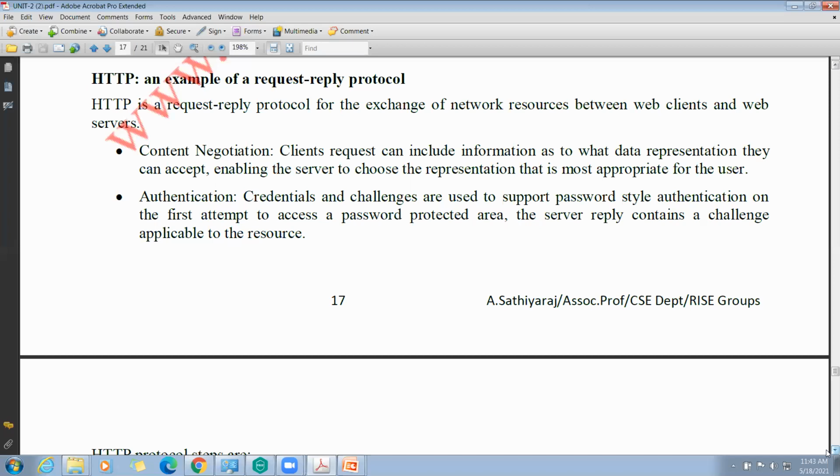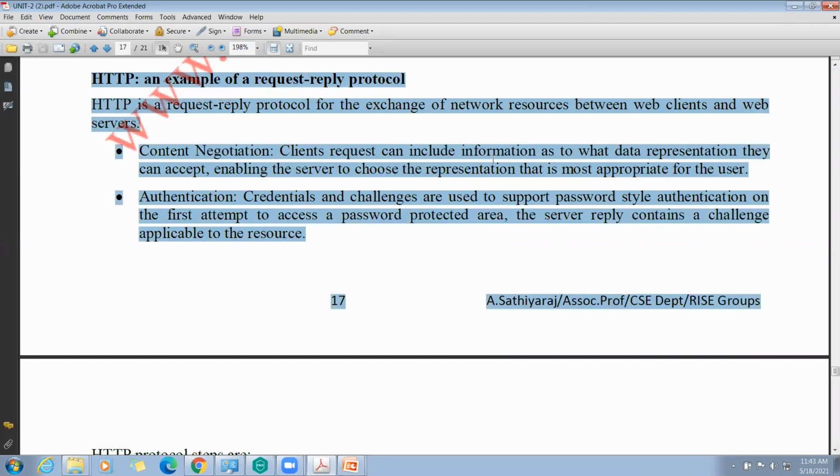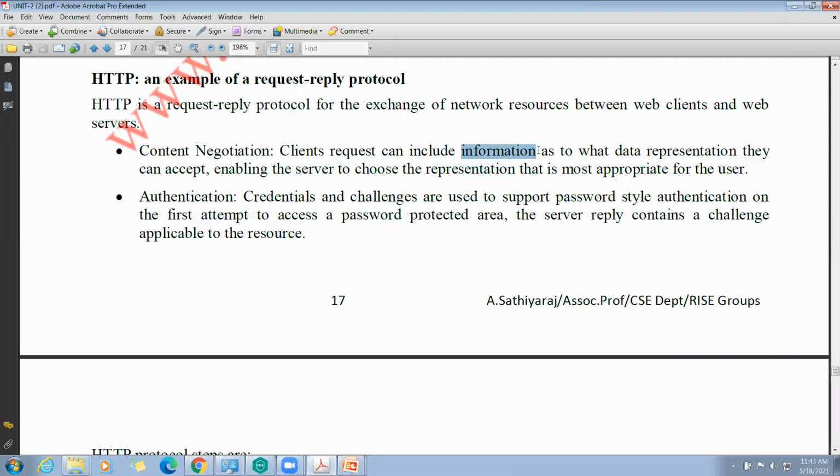Here, in HTTP, the first one we are going to discuss is content negotiation. In content negotiation, the client request can include information as to what data representation they can accept, enabling the server to choose the representation that is most appropriate for the user. There will be some content negotiation as to what type of data representation they can accept.